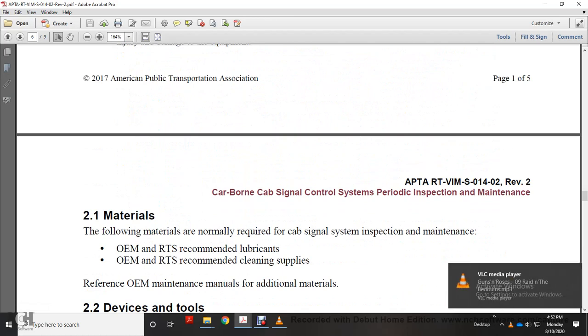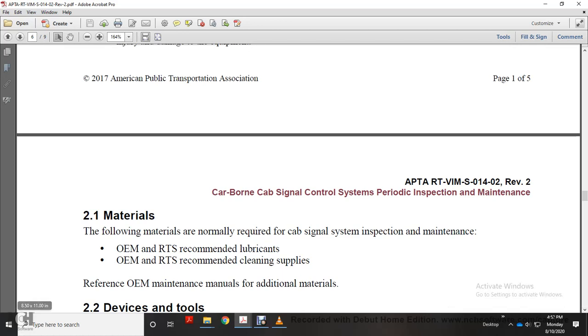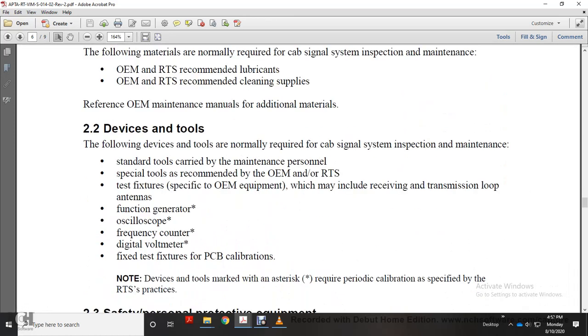Materials: the following materials are normally required for the cab signal inspection: original equipment manufacturer and railway transit system recommended lubricants, and original equipment manufacturer and railway transit system recommended cleaning supplies. Refer to the original equipment manufacturer maintenance manual for additional materials. 2.2 Devices. The following devices are normally required for the cab signal system inspection maintenance: standard tools carried by maintenance personnel, with specialized tools recommended by the original equipment